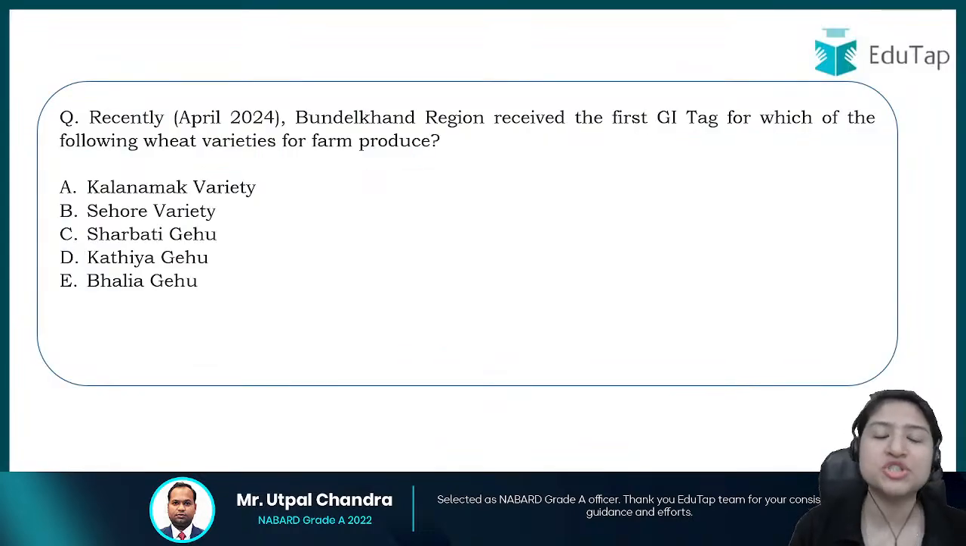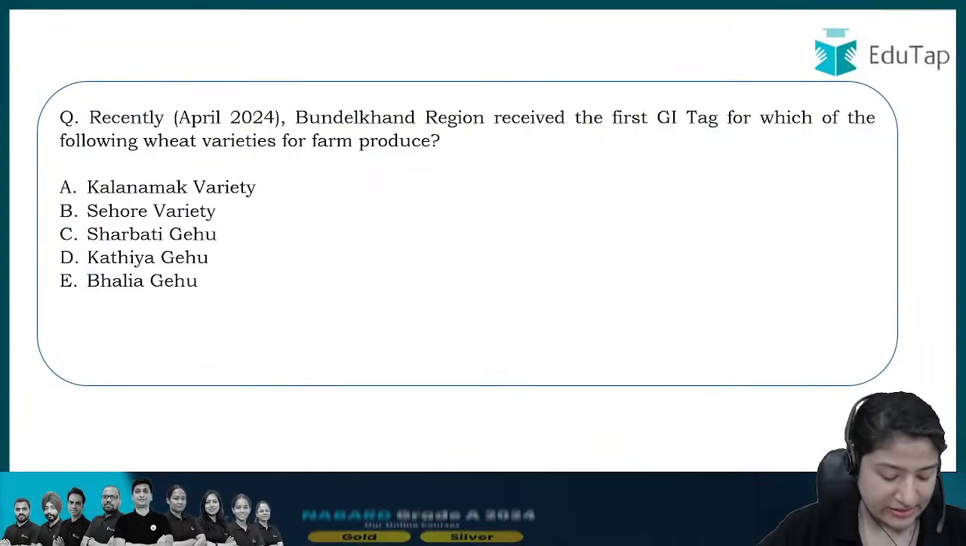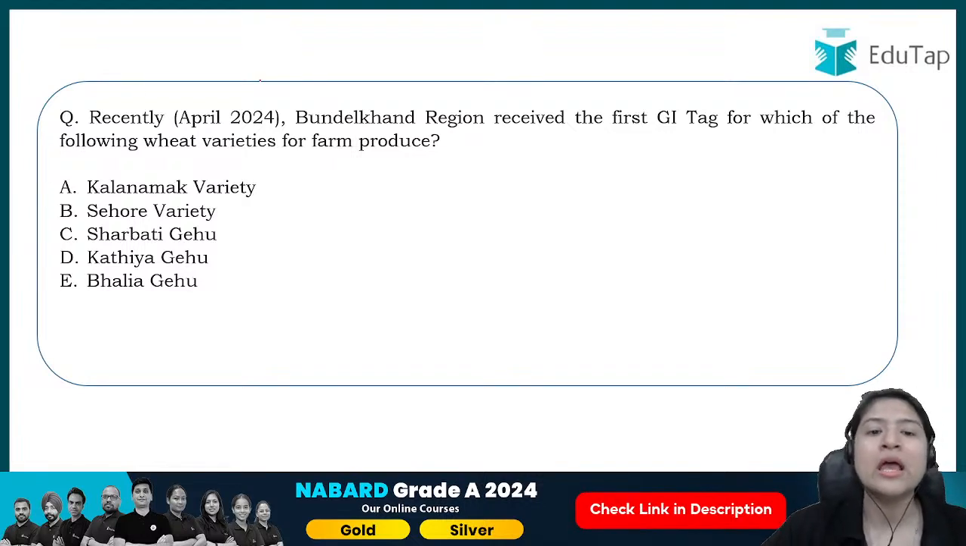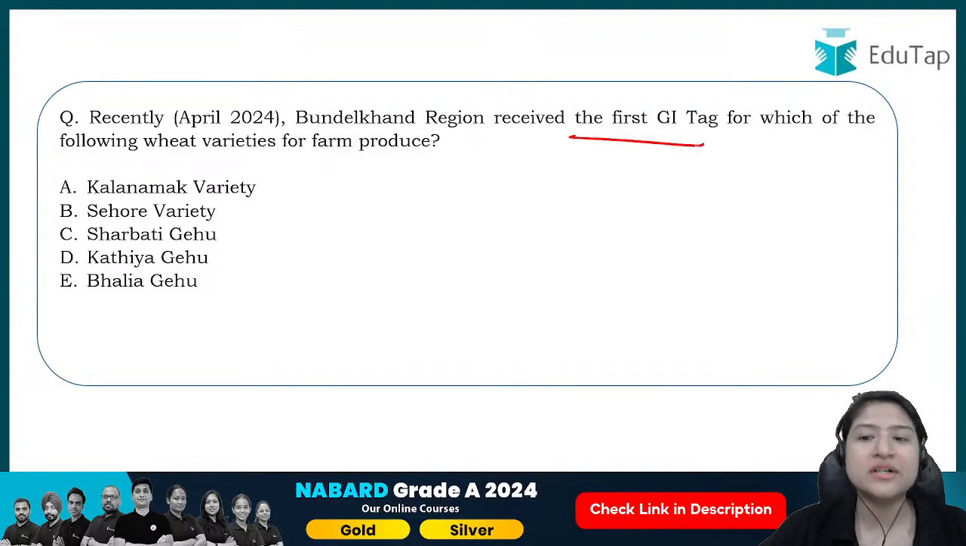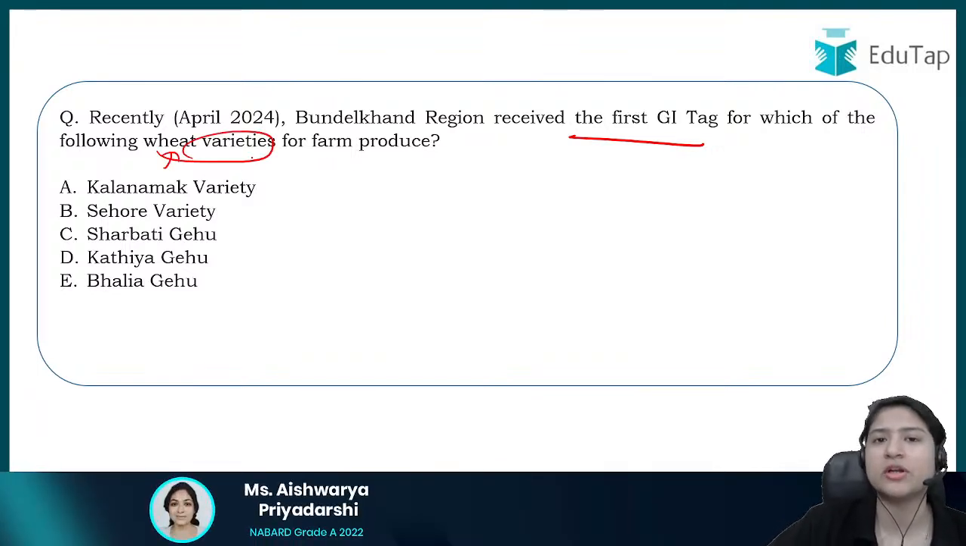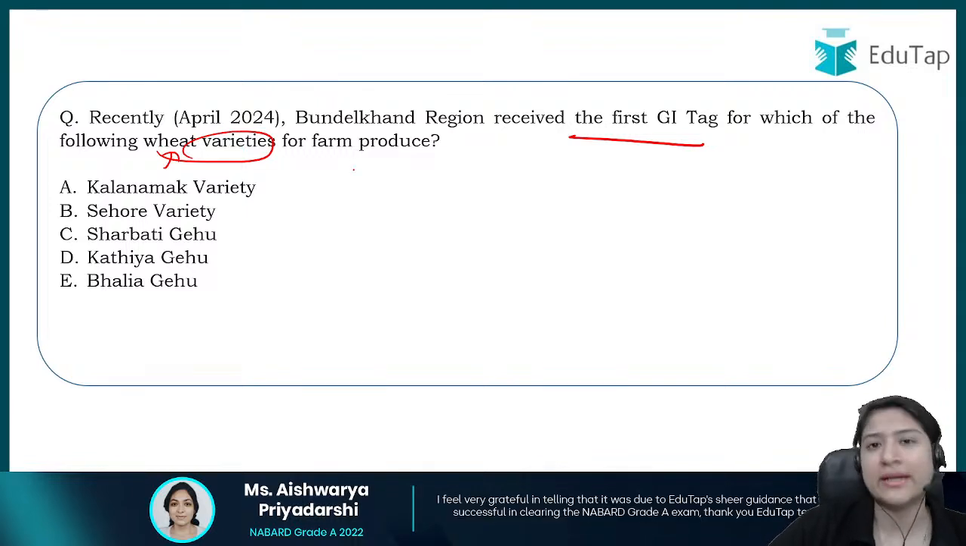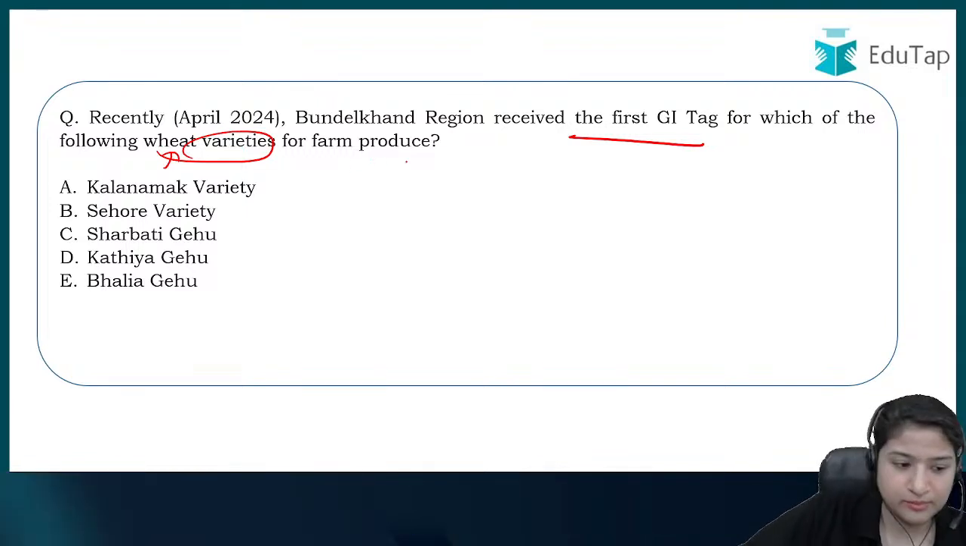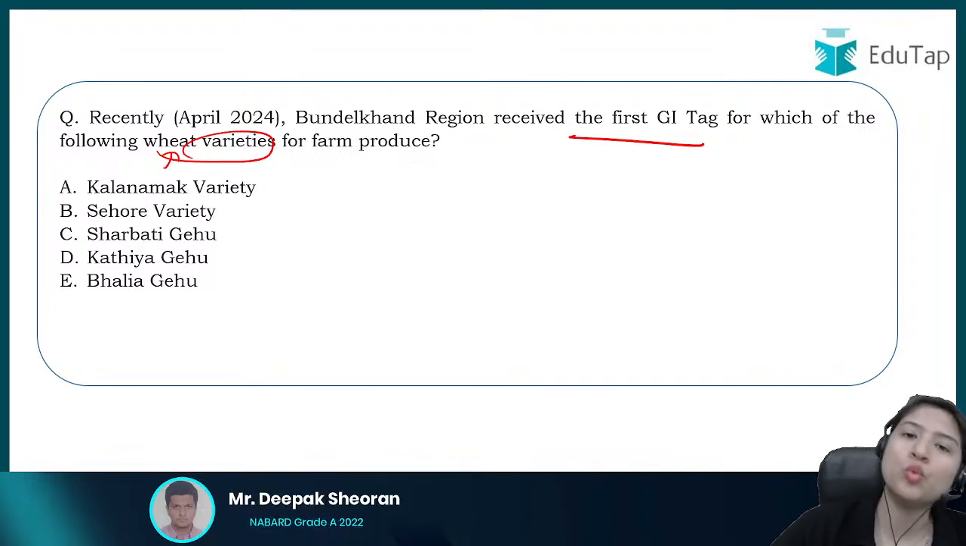Now let's come to question number 1, and it says, recently in the news in April, Bundelkhand region received the first GI tag. Okay, so it has received a GI tag, but for which of the following wheat varieties? It's a very important hint that it is a wheat variety. The crop that we are talking about is a wheat variety.